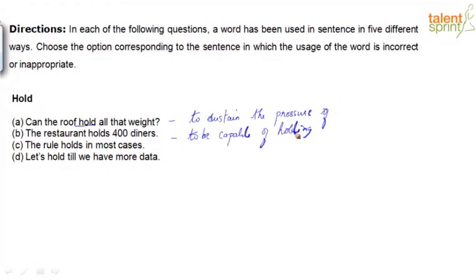So we're following step one, which is to understand the meaning this word brings in this context. Option C, the rule holds in most cases, which means what? It's valid, it's true, it's applicable. Last one, let's hold till we have more data. So here, what's the context? The context is telling us, hey, let's wait. I think we shouldn't proceed any further, but let's wait and see if we can get some more information on this. So let's hold, meaning let's wait, probably let's delay. Let's not proceed right away with this.